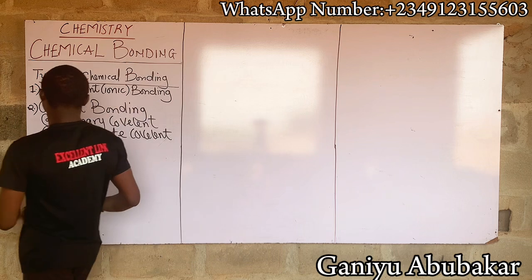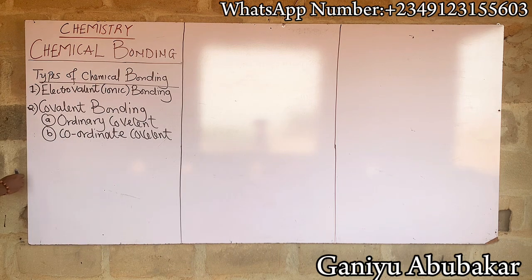Let's discuss the concept behind electrovalent bonding.